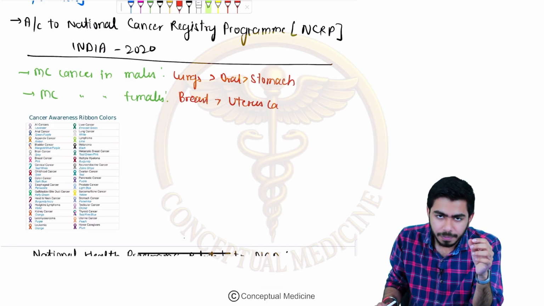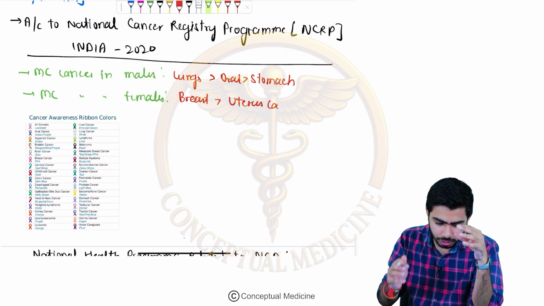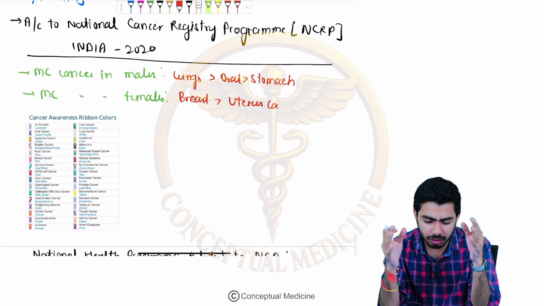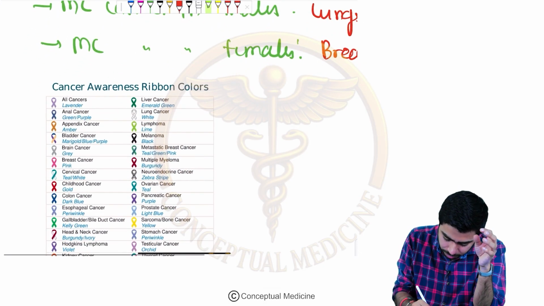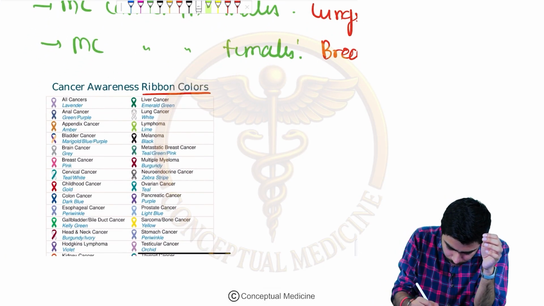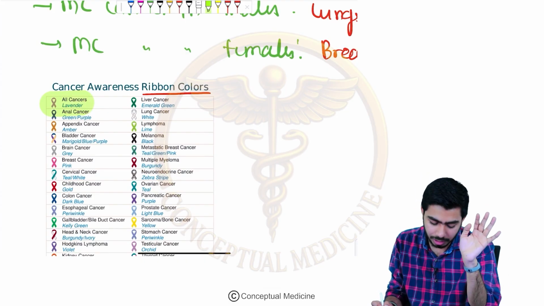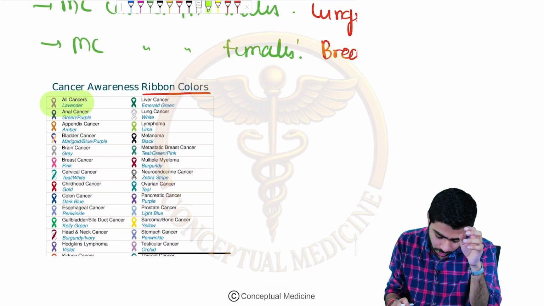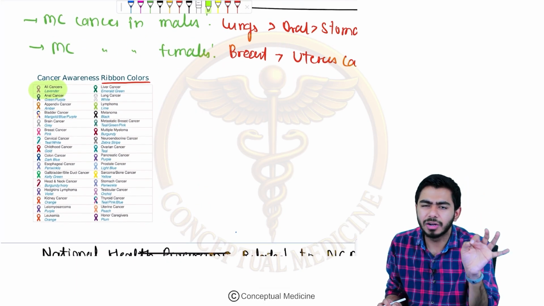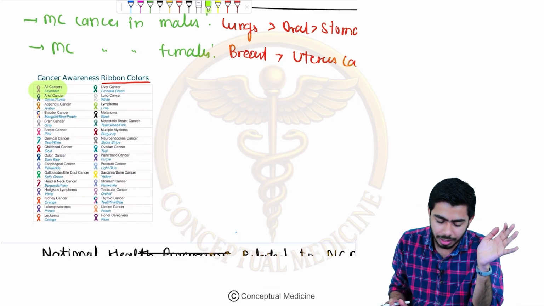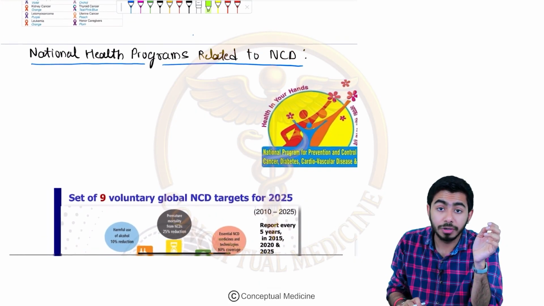Now one more thing, we know that cancers are represented with ribbons. If we talk about cancer awareness ribbon colors, you need to know that lavender color is telling us about all cancers. Otherwise many other cancer colors are present, but the lavender color is telling us about all cancers, right?